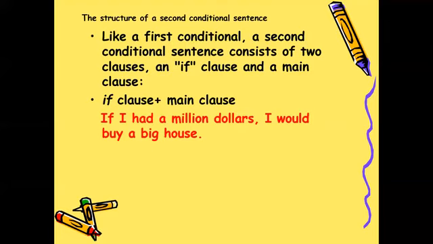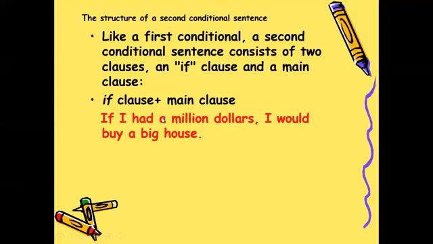If I had $1,000,000, I would buy a big house. My friends, remember here in this conditional, you also mention something that is contrary to reality, contrary to facts. What it means is that I don't have $1,000,000 and I can't buy a big house.